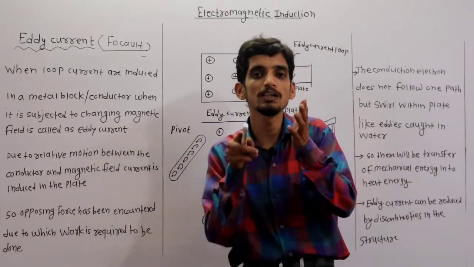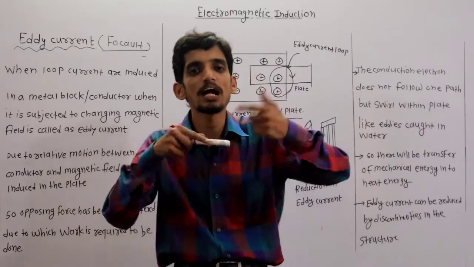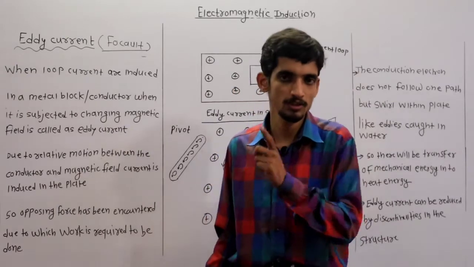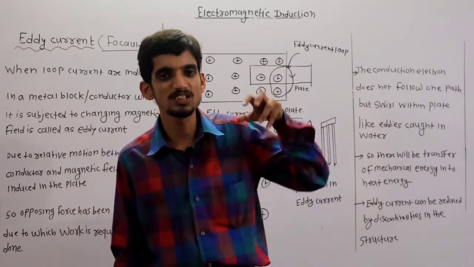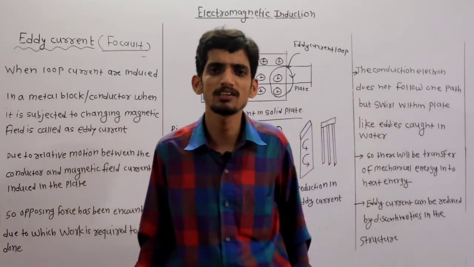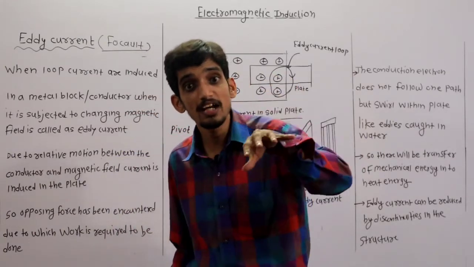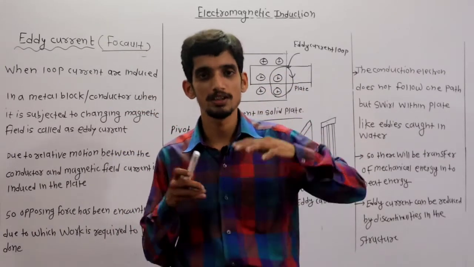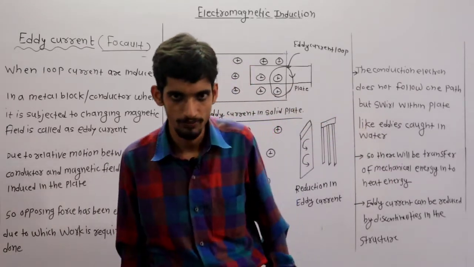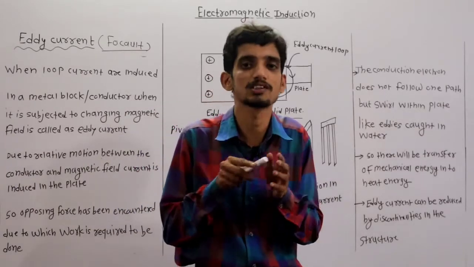Whenever the solid metal plate or metal block is subjected to a changing magnetic field, as you know, in case of a conductor carrying current, the magnetic field is present around the conductor. But this is as per Oersted. Now this is a reverse case.